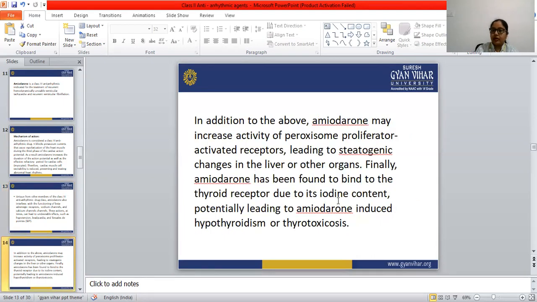Amiodarone also has the capacity to bind with the thyroid receptor due to its iodine content. We have seen that two molecules of iodine are present. Due to that, amiodarone binds with the thyroid receptor, which leads to hypothyroidism or thyrotoxicosis. These are again undesirable effects of amiodarone.